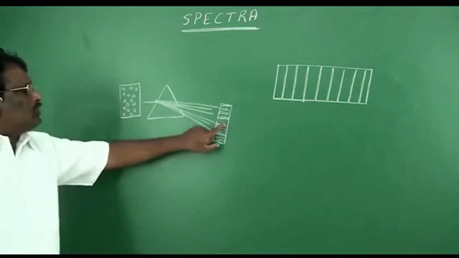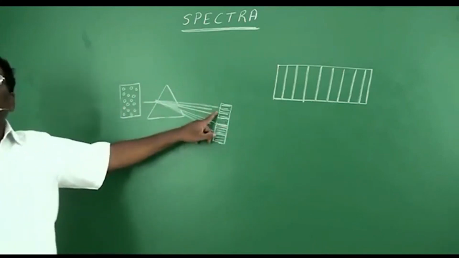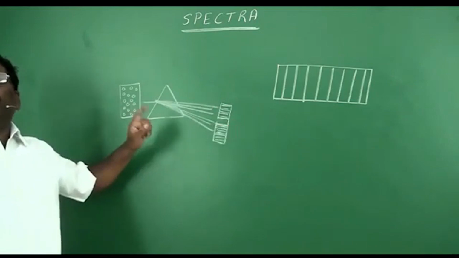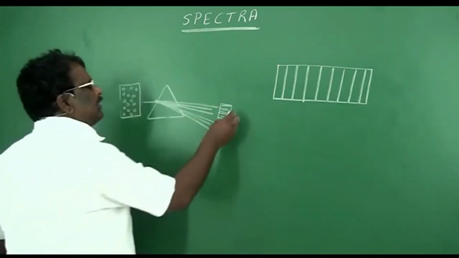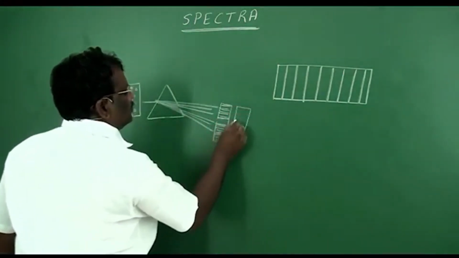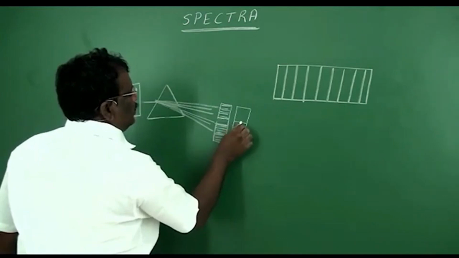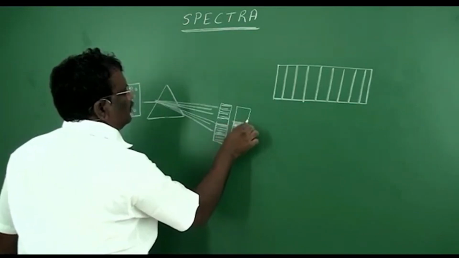The wavelength which was absorbed will be emitted out. If you record the spectra while atoms are emitting energy, that spectra is said to be emission spectra. In this spectra, you will find white lines on a dark background.